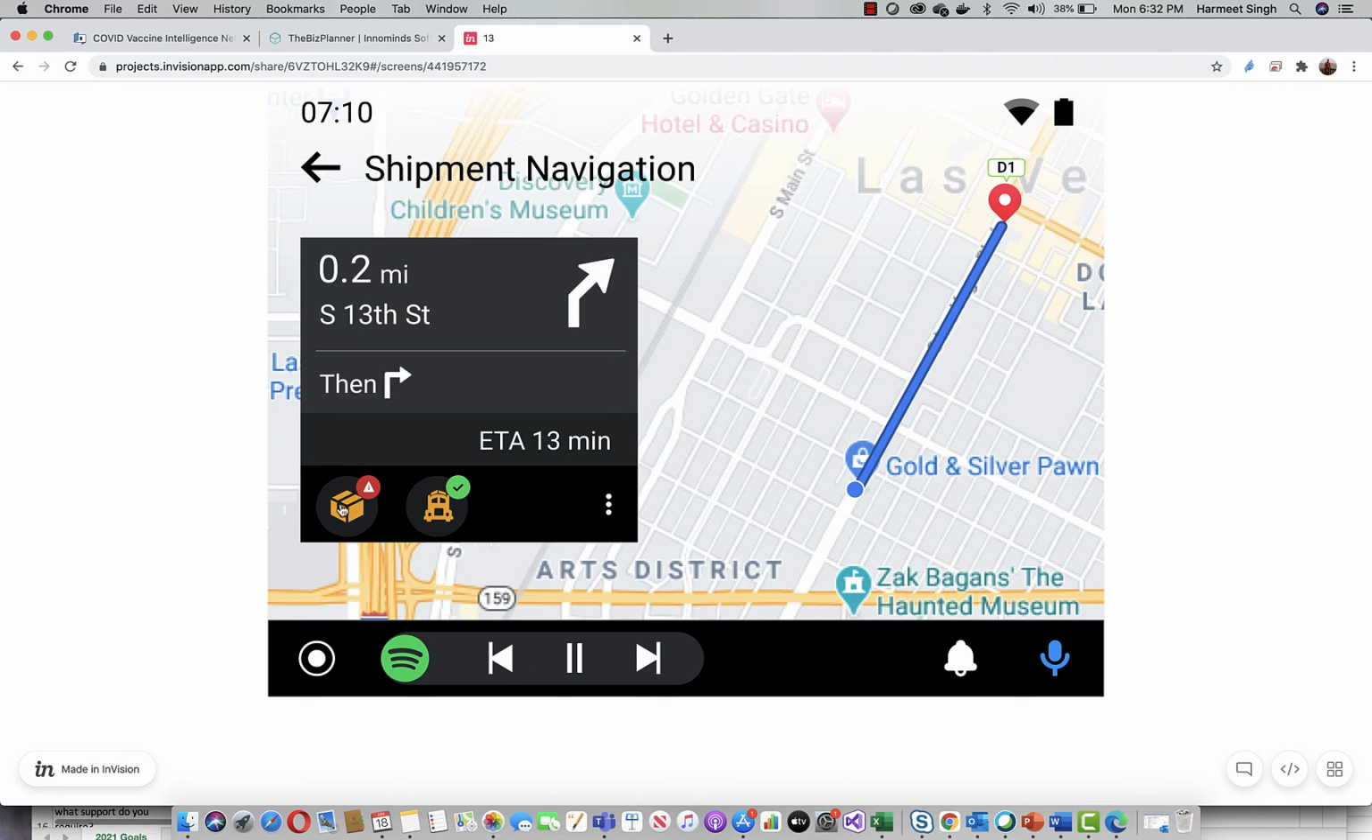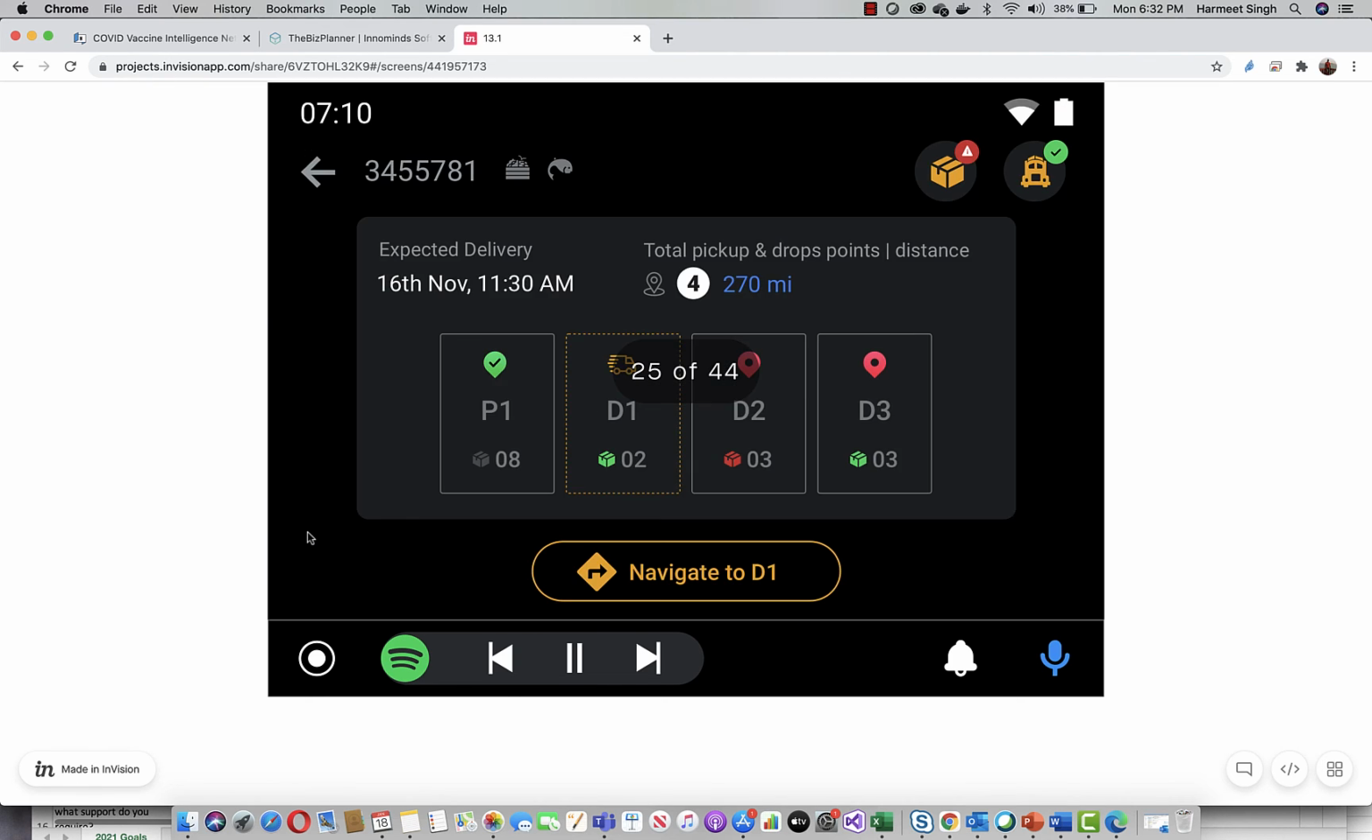At this point the driver's goods icon is coming with an error. So this screen is now showing that the pickup is completed, D1 is in progress, D2 and D3 are not yet begun, but my D3 shipment is the one which is under danger, right? Because every shipment is being tracked. It's not just that D1 is being tracked or D3, everything is being tracked.